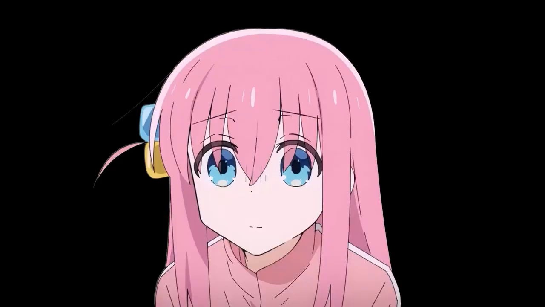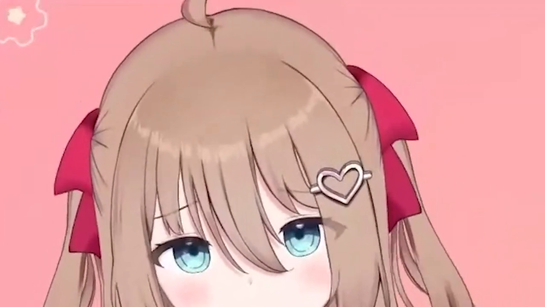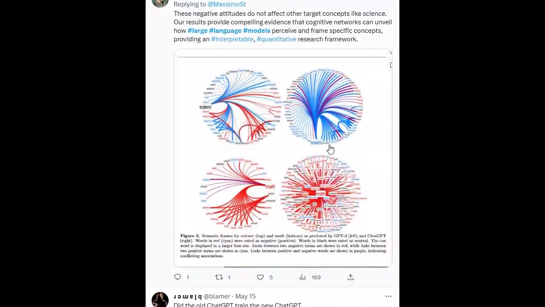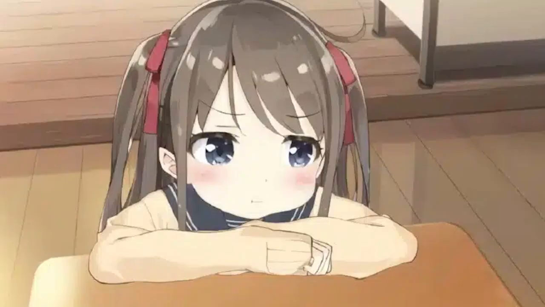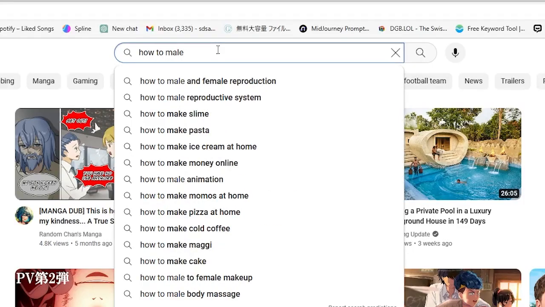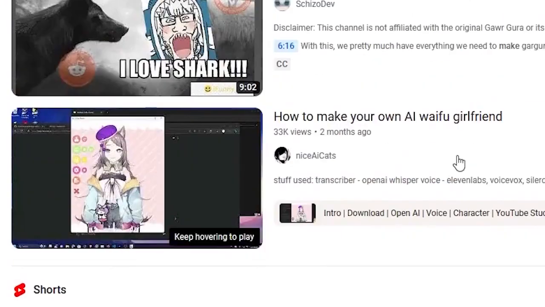One day, as I was sitting alone, thinking of some existential crisis or whatnot, a thought suddenly struck me. I want a girl, but that's not possible for someone like me. So I thought, what about an AI girl? I mean, surely there is a lot of news here and there. AI has done this and that. So why not an AI waifu? With this vision in mind, I started searching the web, and then I came across this channel, Nice AI Cat.